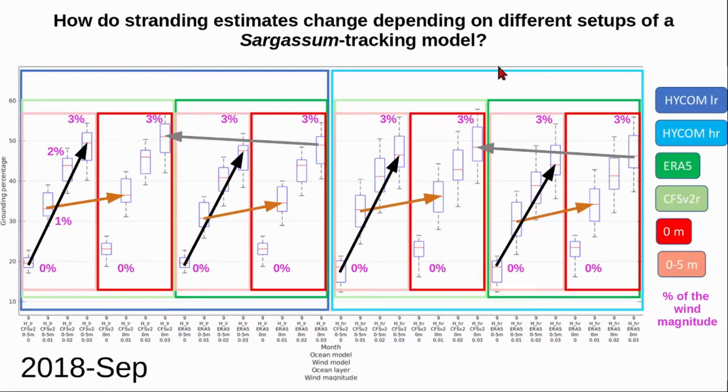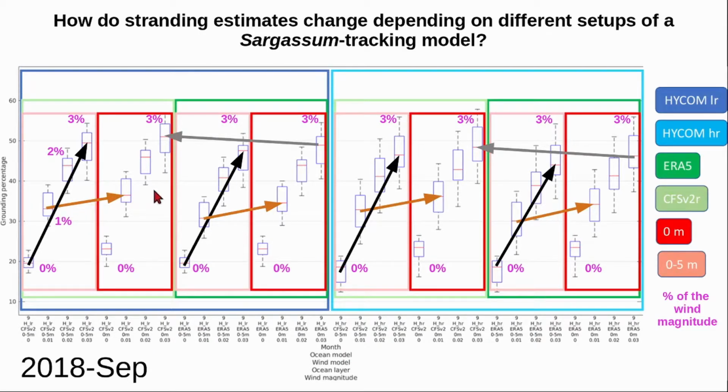Each box consists of 30 data points because we used 30 initial days, and there are 32 boxes, one for each setup. In the y-axis, we have the percentage of the released particles that landed on the shore. Results show that there was more particle stranding when considering a higher percentage of the wind speed, as shown by the black arrows. Also, there was more stranding when using the surface currents instead of the average currents of the top 5 meters, as shown by the orange arrows.